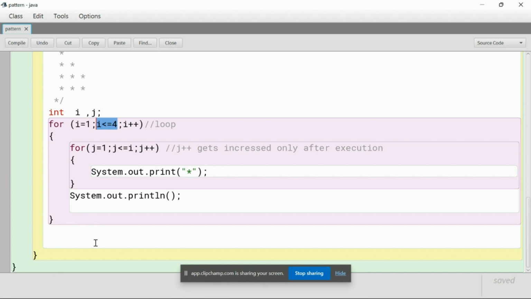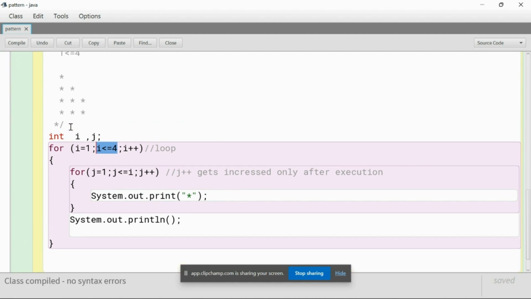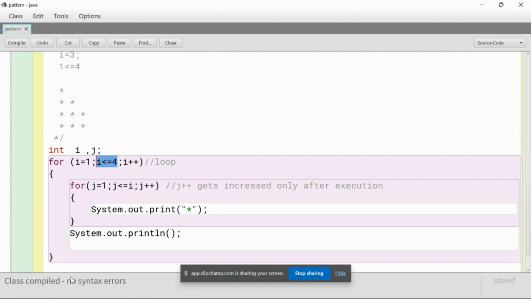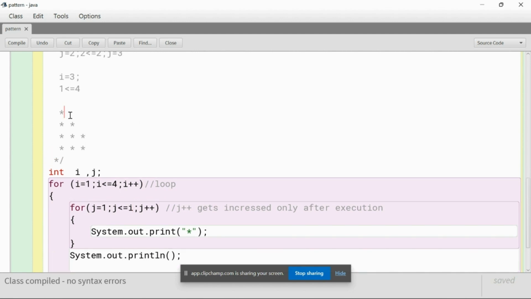Now it's our time to check whether the output comes or not. According to me, I have no syntax errors. So our logic actually worked. This is how we should mentally check our program. But don't take this much time; I'm taking a lot of time while explaining, but you should do it in a quicker way. You just check i is equal to 4, so how many times will it execute. The first time it will be 1 and here also 1, so we will have 1 asterisk, and the next time we will get 2. You have to mentally check it like that.